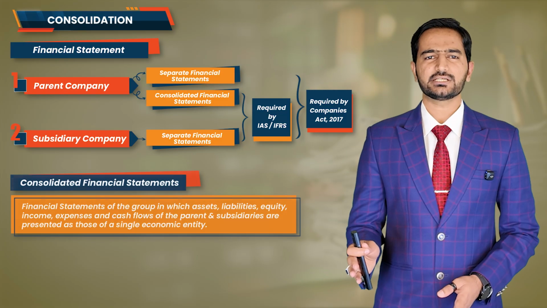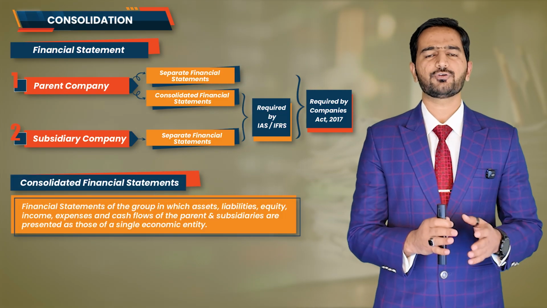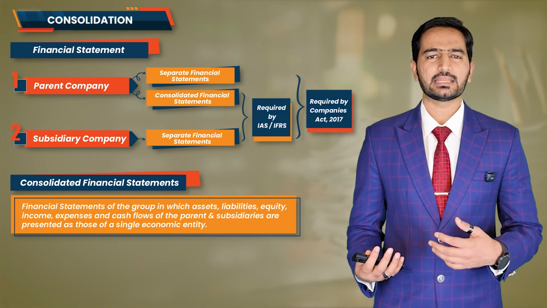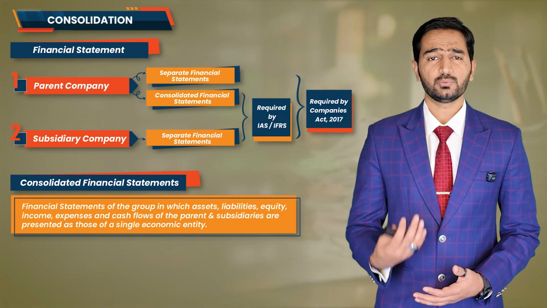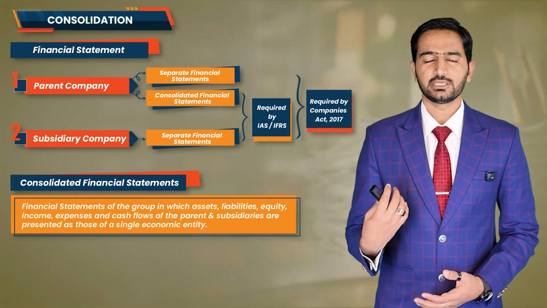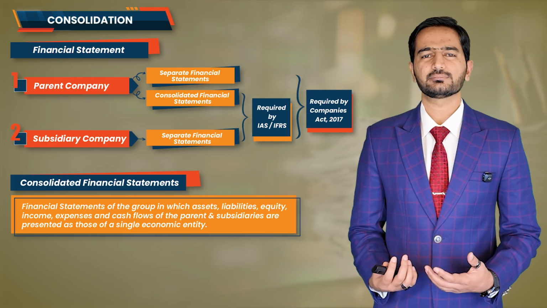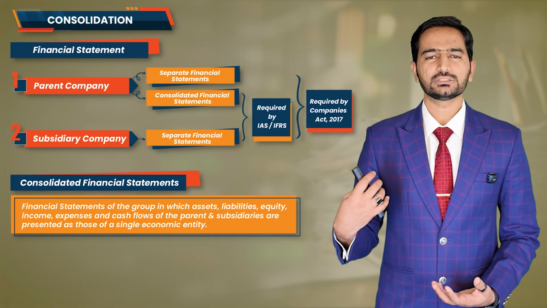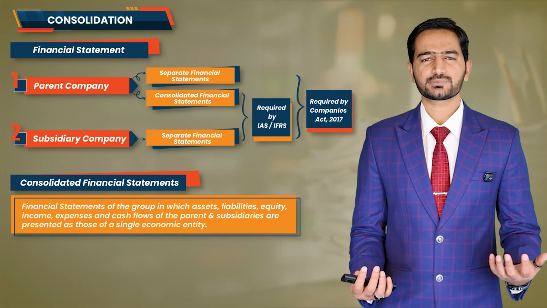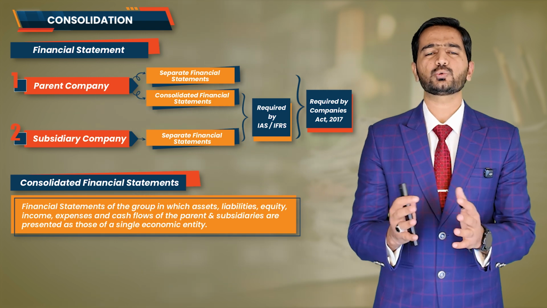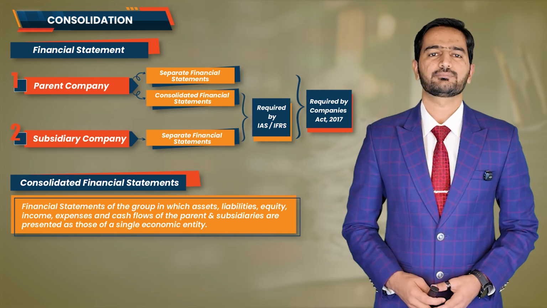Consolidated financial statements are the financial statements of a group, that is, the parent and its subsidiaries, in which the assets, liabilities, equity, income, expenses, and cash flows of both the parent and the subsidiaries are presented as if they belong to a single economic entity.